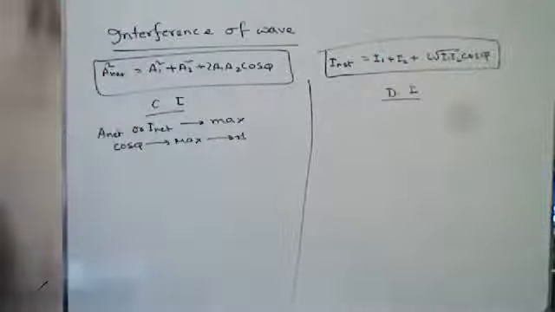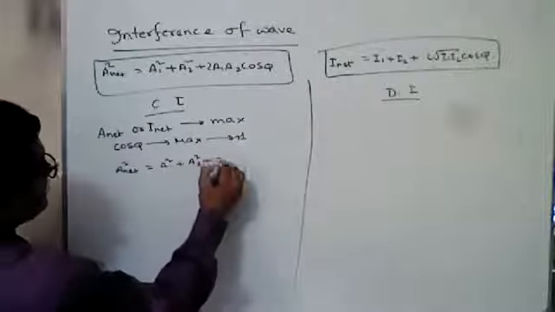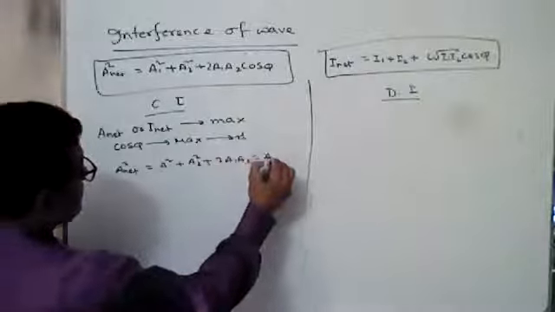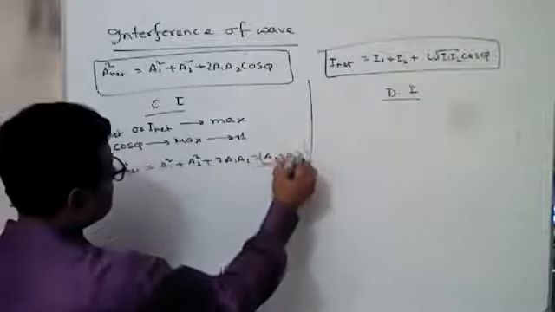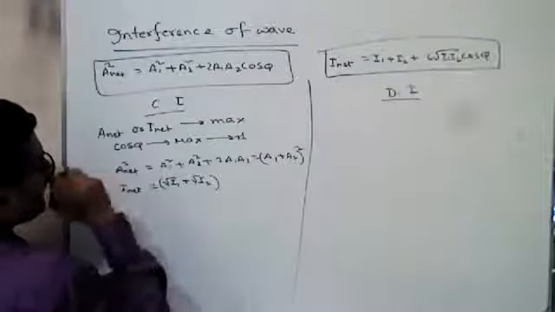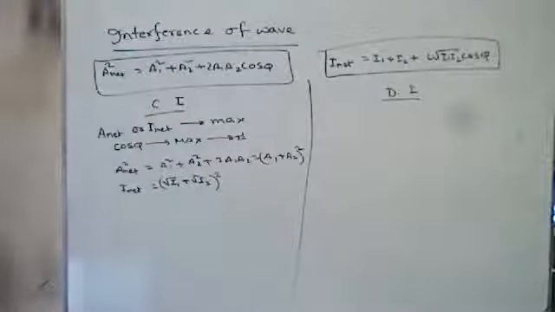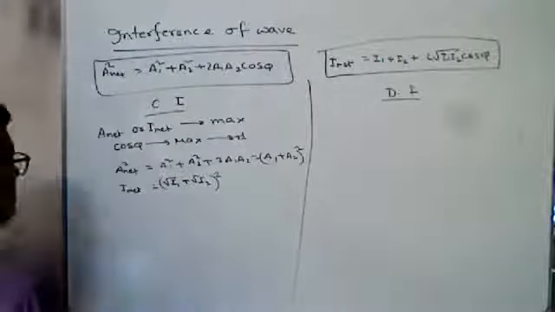So A net square will be A1 square plus A2 square plus 2 A1 A2, so it will be (A1 plus A2) whole square. And I net will be (root over I1 plus root over I2) whole square.